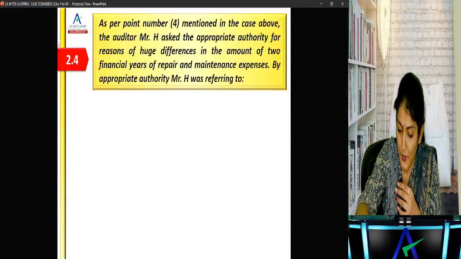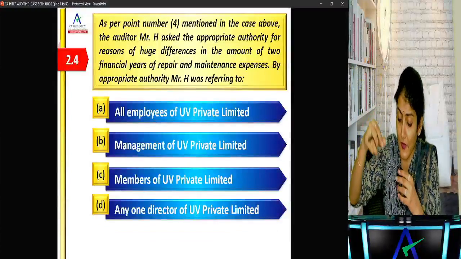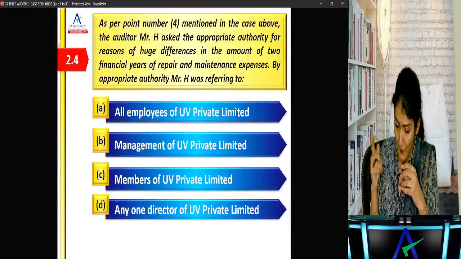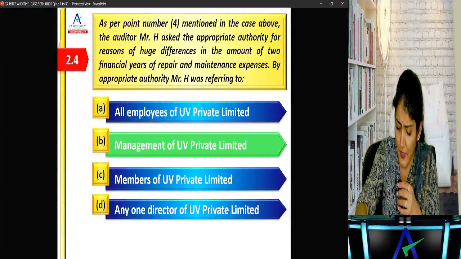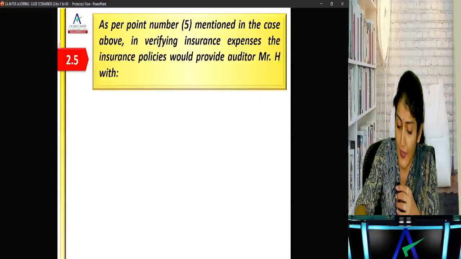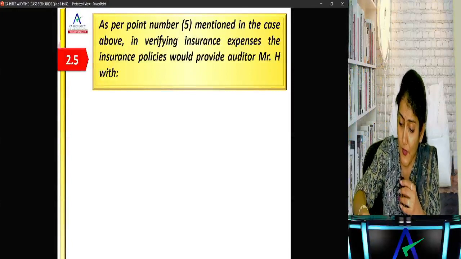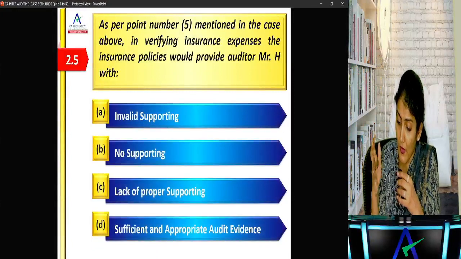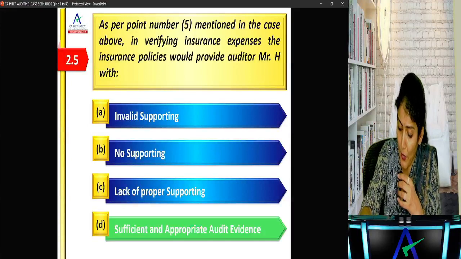Okay. Next one. What is it? There are huge differences between the current year and previous year repairs and maintenance. The auditor should make inquiries of all employees, management members, or any one of the directors. Right, you make the inquiries of the management. And as per point number 5 mentioned in the case, in verifying insurance expense, the insurance policies would provide the auditor with sufficient appropriate audit evidence.